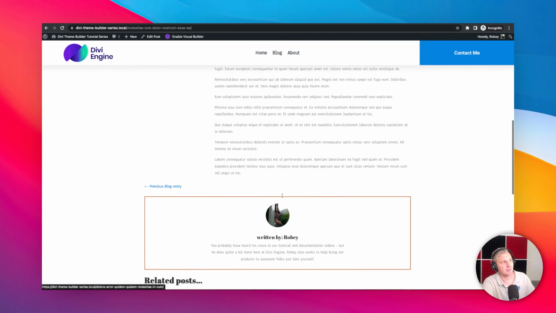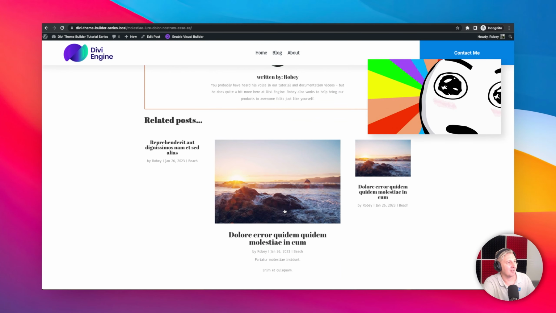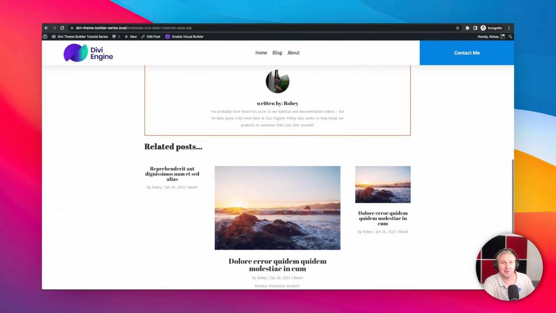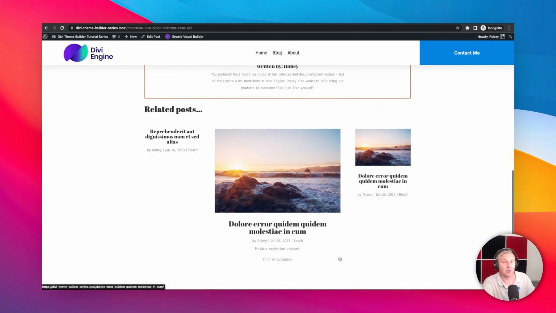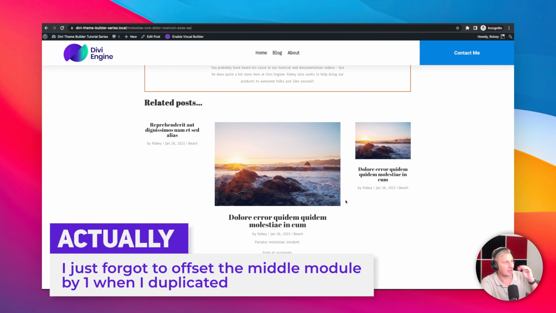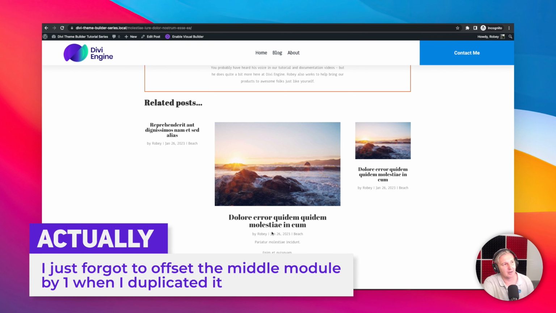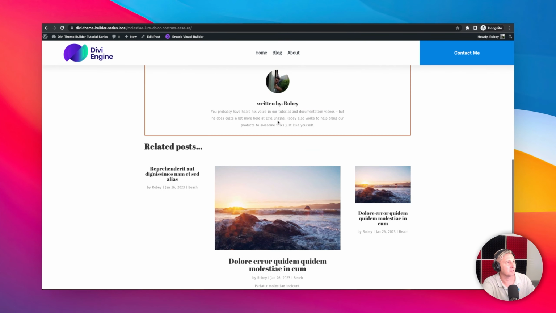Okay, now look. This is not the most beautiful thing you'll ever see in your life, but hey, it's working, and you're learning how to build this yourself. So you geniuses out there get to go ahead and decide what you want this to be. Looks like this image didn't have a post associated. Now, also one thing that you'll notice is that if there's not enough posts here, it will actually go ahead and just duplicate the same one. So just bear that in mind, because I think there's only 3 of these post types.